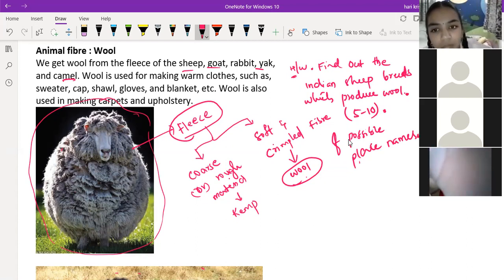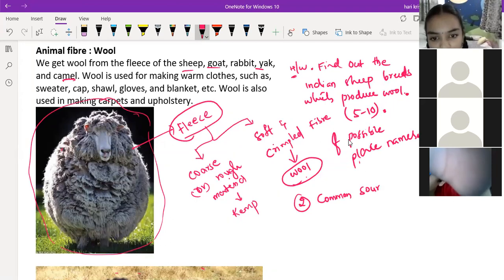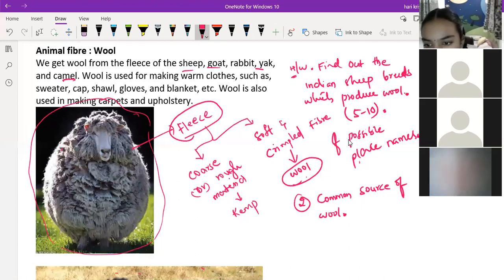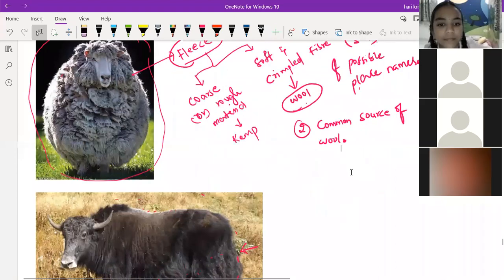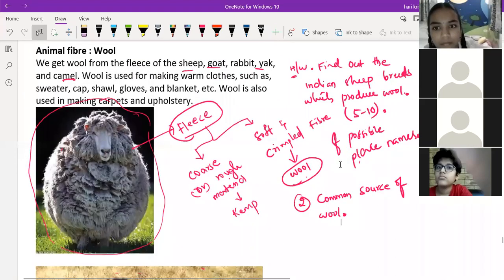Okay, everyone. And the second question is, what are the common sources of wool? Like sheep, goat, alpaca, Angora rabbit, like this, you know, right? Find out that one. These two are the homework for you.